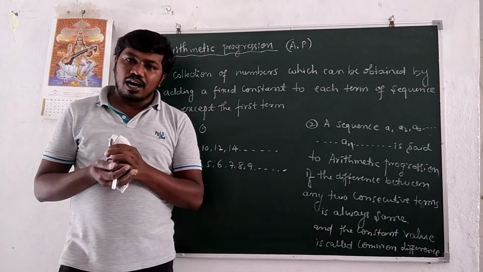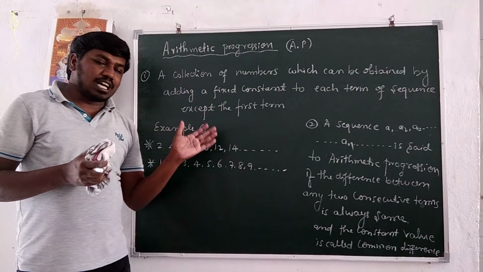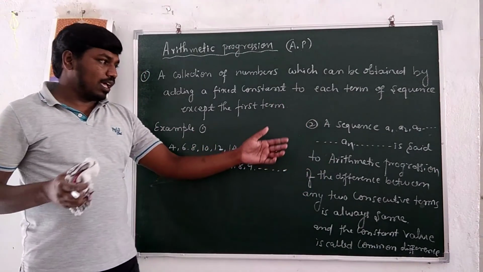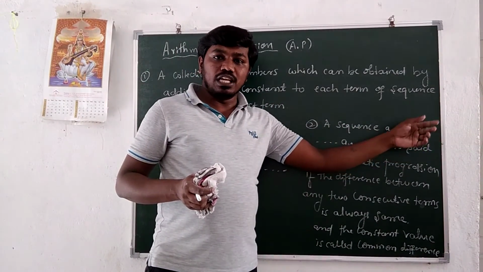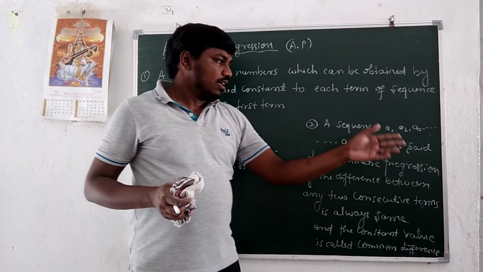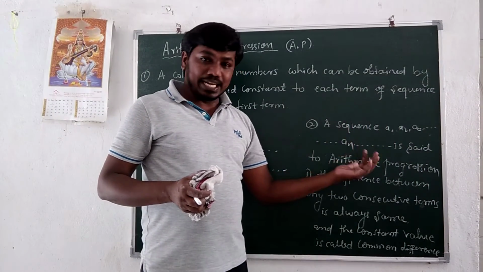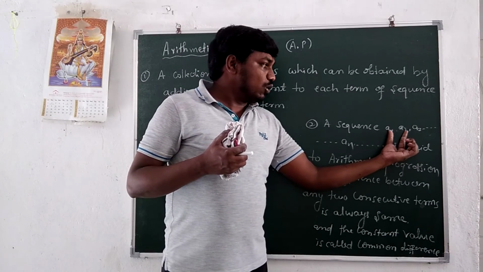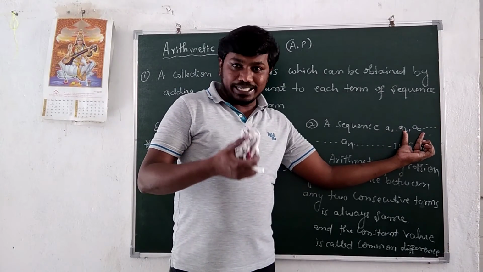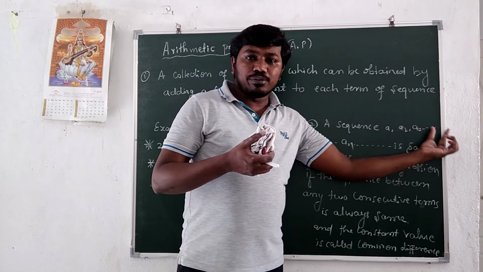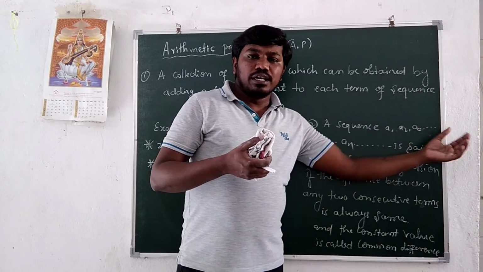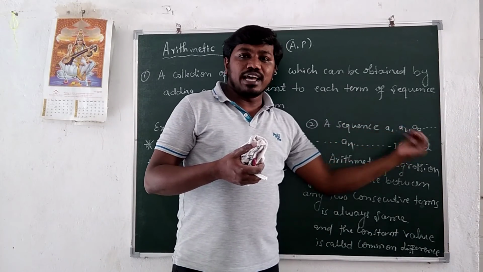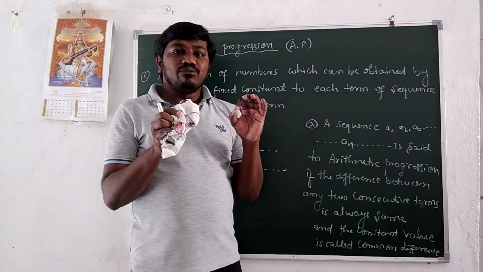Okay. So first term, second term, third term, fourth term, like this. a1, a2, a3, a4, up to so on infinity. So a2 minus a1 is equal to a3 minus a2 is equal to a4 minus a3 is equal to a5 minus a4 is equal to a6 minus a5 is equal to the same value.